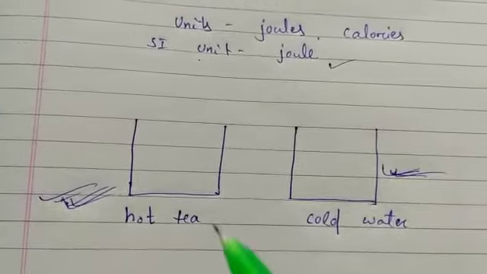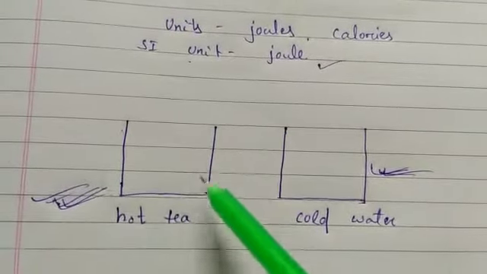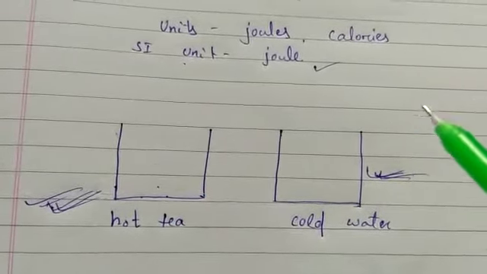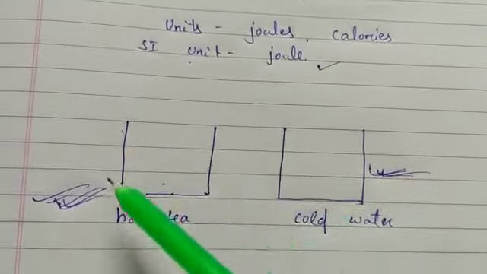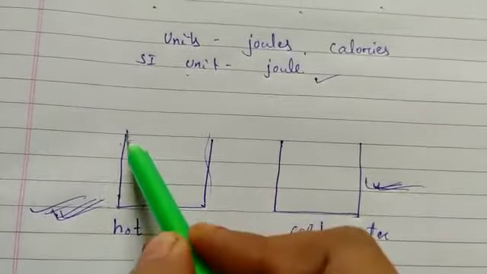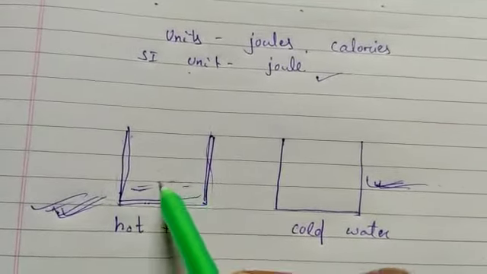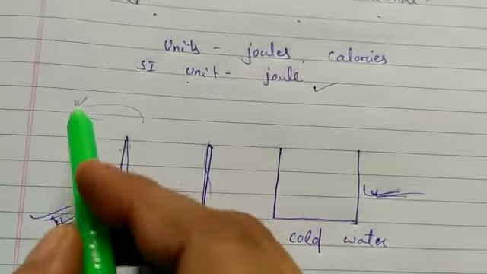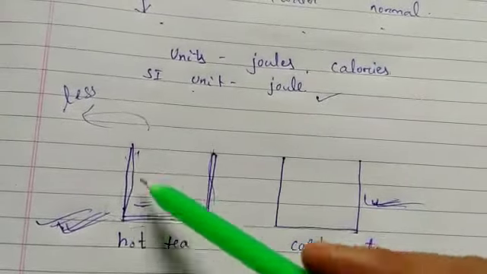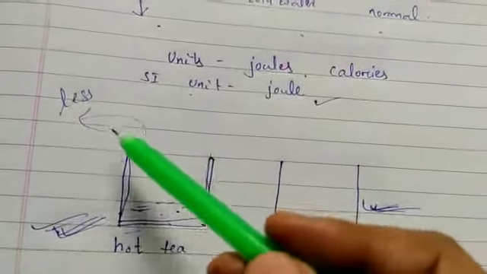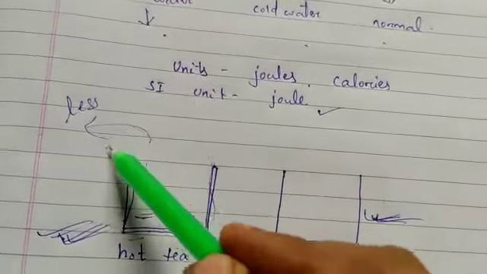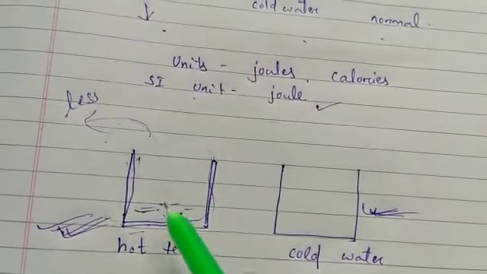Why? Because the hot tea, when it is very hot, had a very high temperature. Since the temperature was very high, it loses heat to the surrounding air. The surrounding air has a lower temperature compared to this cup or glass, which has a high temperature. So now, after some time, this is our higher temperature and the surrounding is our lower temperature. So heat transfers from high temperature to low temperature, and here the temperature decreases.